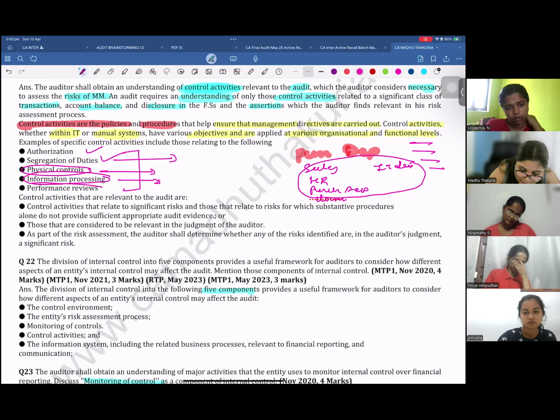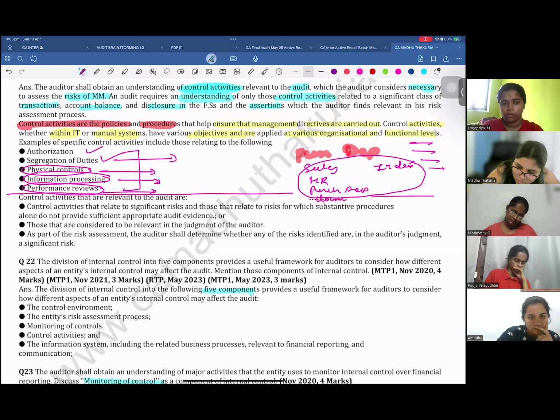Then there will be performance reviews. Performance reviews, whether I will check every 3 months whether my team members are performing according to what I have suggested to them or not. That is all you needed to learn as part of the control activities.